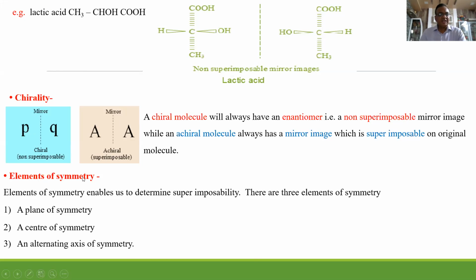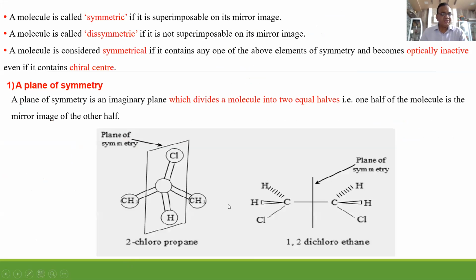Our next point is elements of symmetry. There are three elements of symmetry: plane of symmetry, center of symmetry, and alternating axis of symmetry. Someone may ask you a question on this for 3 marks.